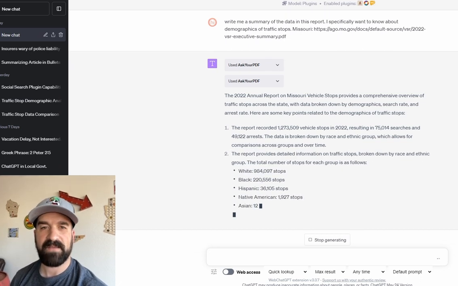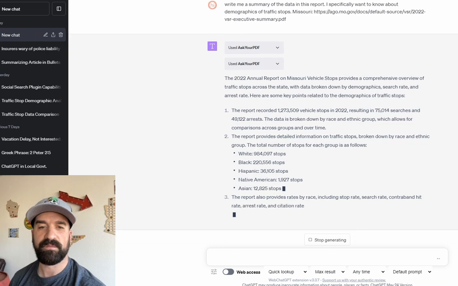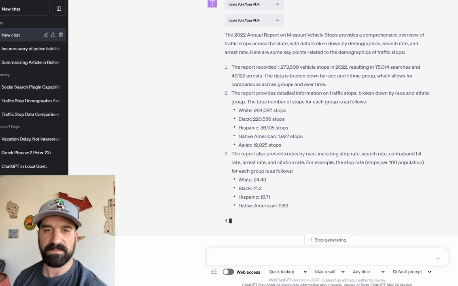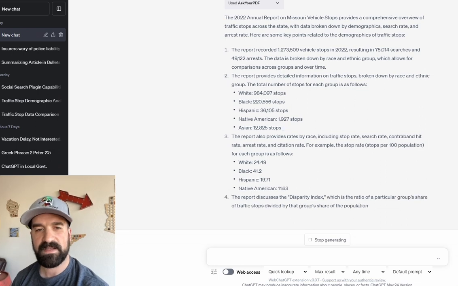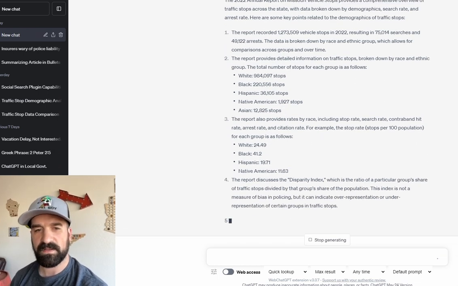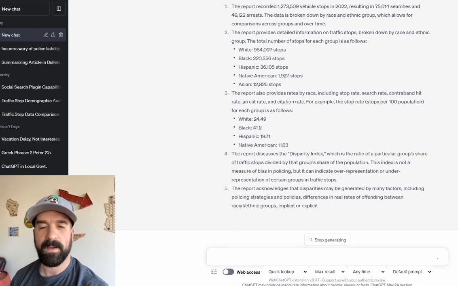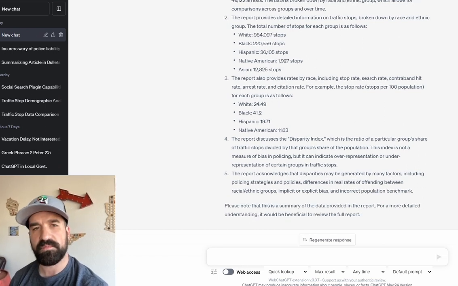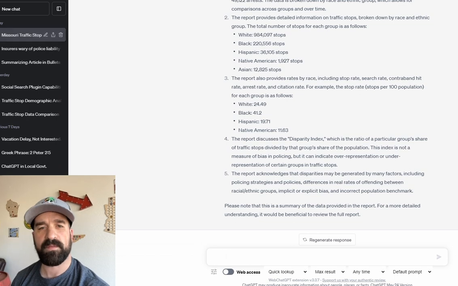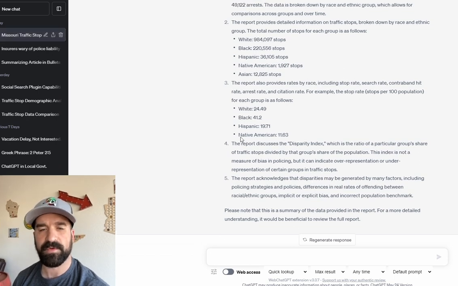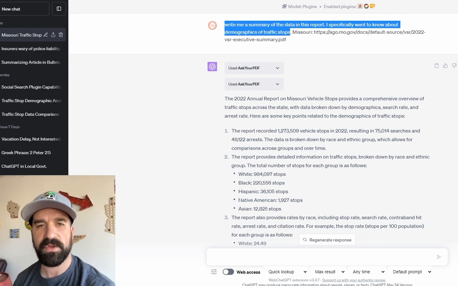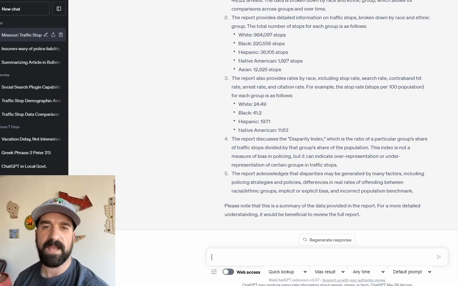It's gonna give me a kind of text-based version of the report and the information I want in terms of demographic data of traffic stops. I could divide, give that to me here. And I'm going to do the same thing for, like I said, the three other reports. I'm going to do Duluth, Minnesota, Missouri, Pennsylvania, and Virginia to give a cross-section here. They're all from the year 2022 traffic stop data.